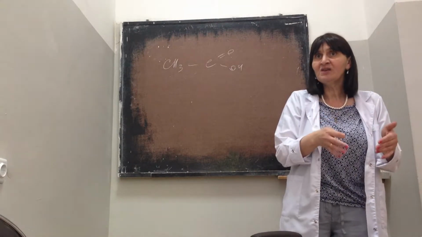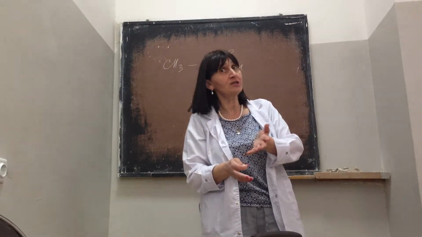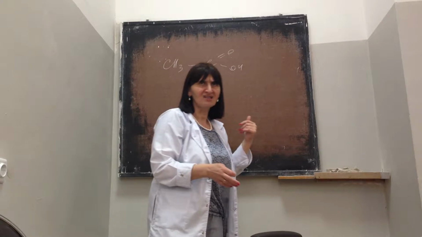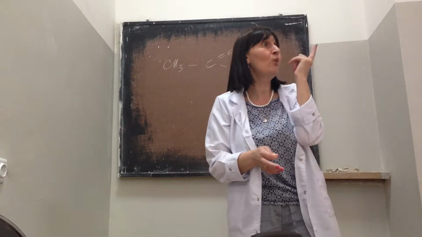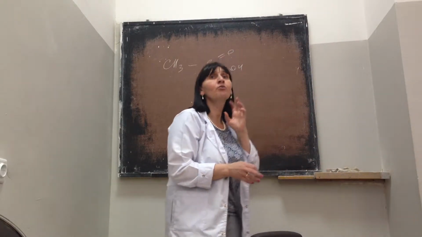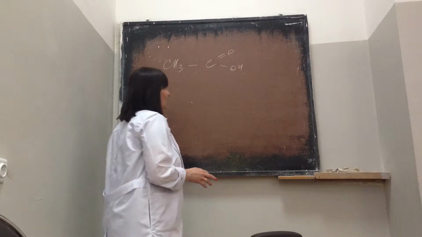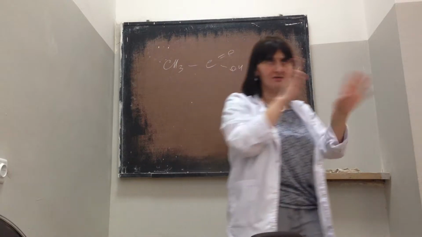So carbonic acid is a very weak acid, sulfuric acid is a strong acid. Please remember, all monocarboxylic acids, where you have only one COOH group, are very weak organic acids, except formic acid, but right now we forget the formic acid.